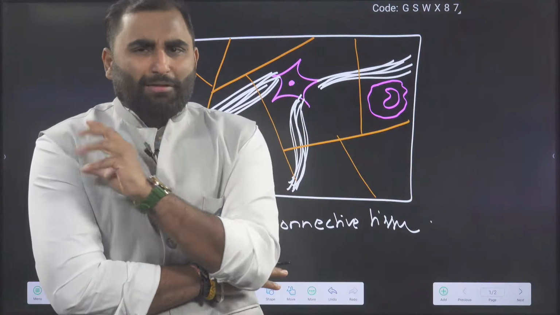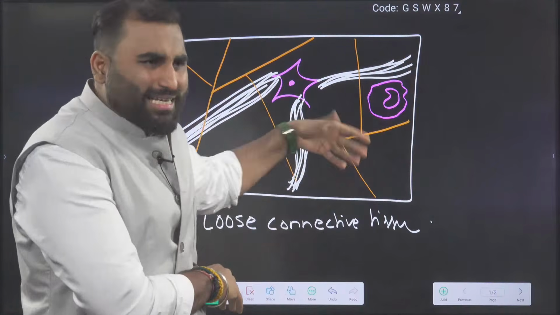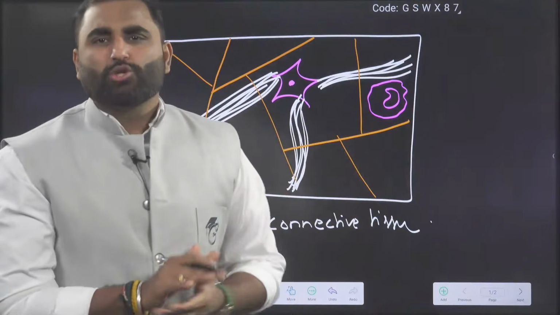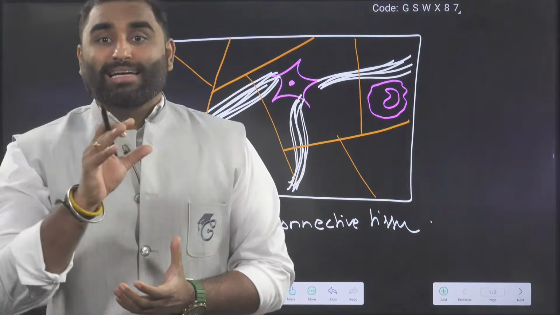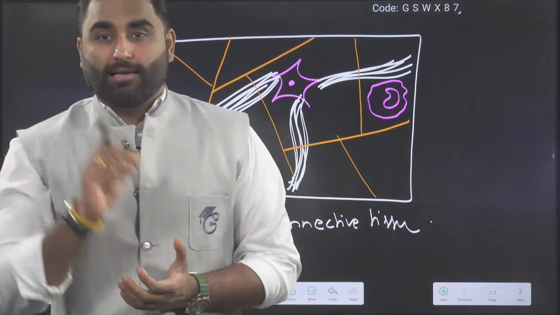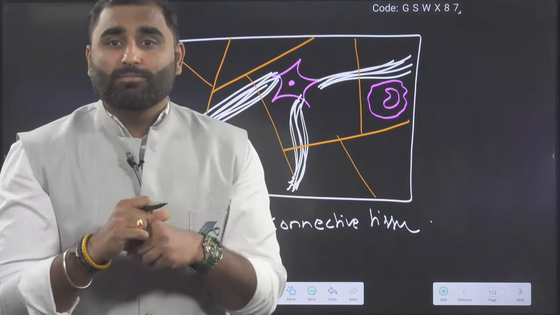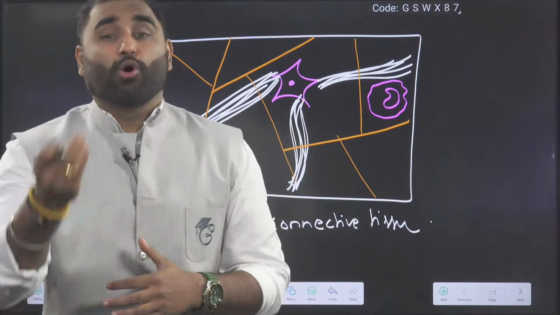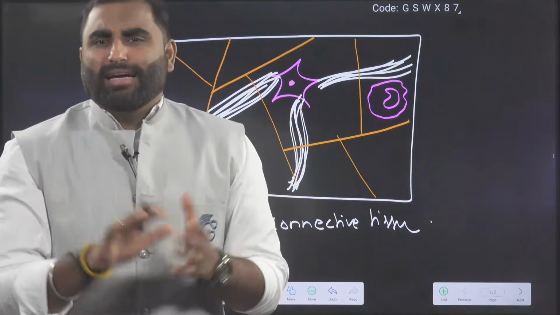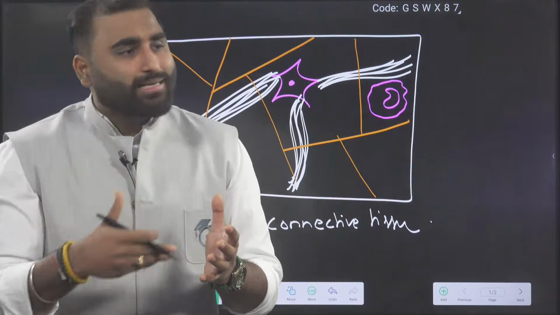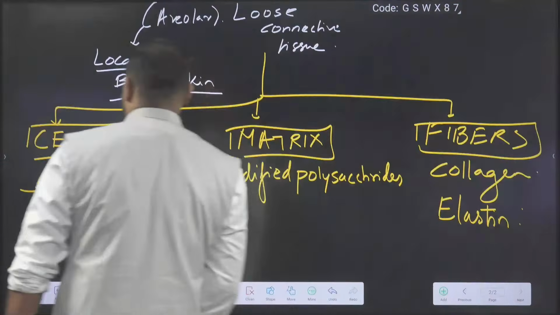If any dead fiber is there, some fiber is damaged, certain cells are damaged, a little part of the tissue is damaged, or some foreign body has entered, it is basically a phagocytic cell. It will do phagocytosis. It will consume the dead tissue, the damaged tissue, or the foreign bodies, and digest it. I will say it is like cleaning the house. It is cleaning the tissue. This cell will be called a macrophage.